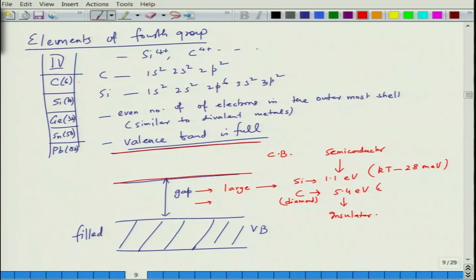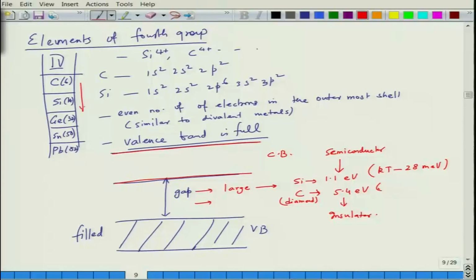So in the carbon case, there are not too many electrons. As a result, when you come down in this case, you have a situation like this. This is the nucleus, around this you have only 6 electrons. In this case you will have 14 electrons in total. So as you come down in the column, the separation increases between the atoms. As a result, the bonding becomes weaker. So when the bonding becomes weaker, the energy gap also comes down.